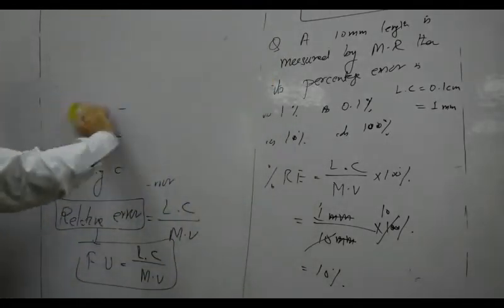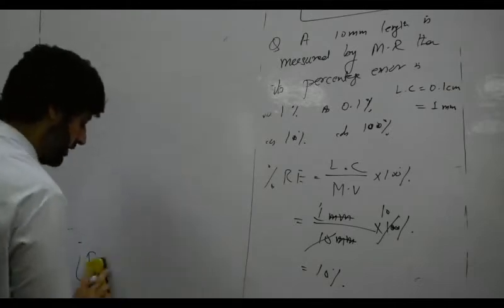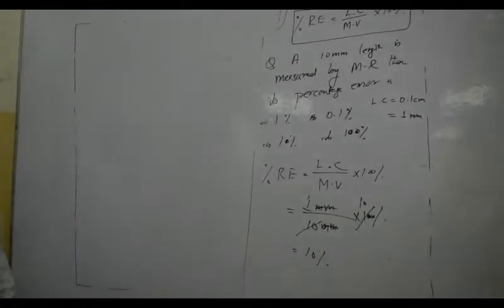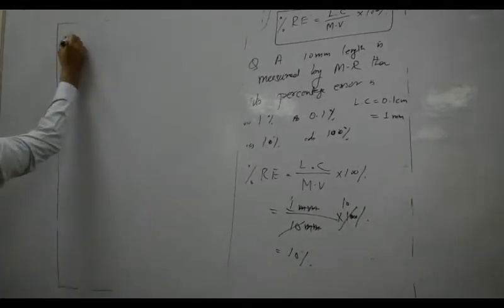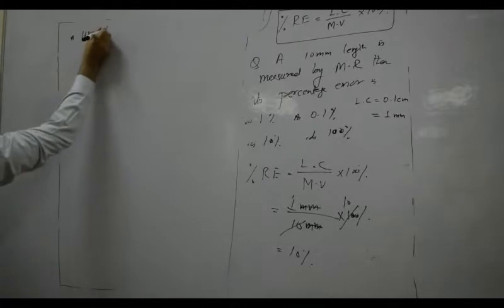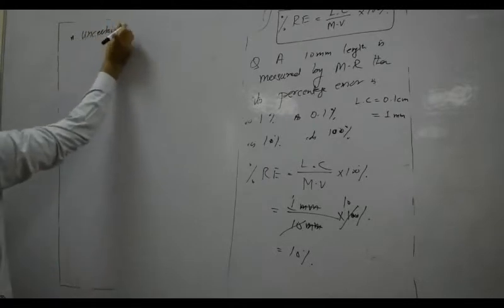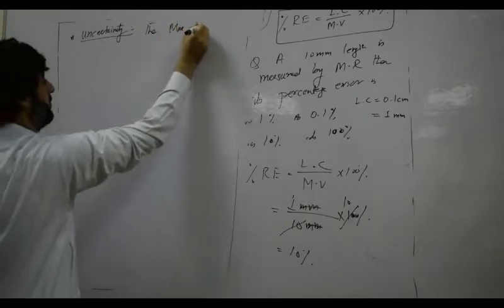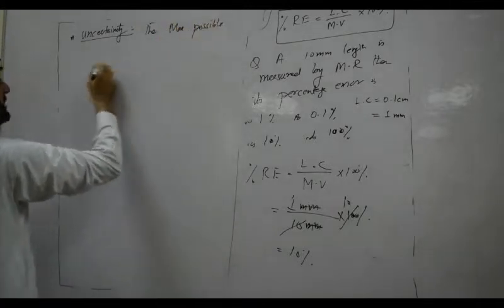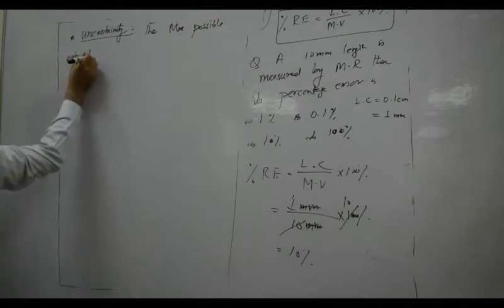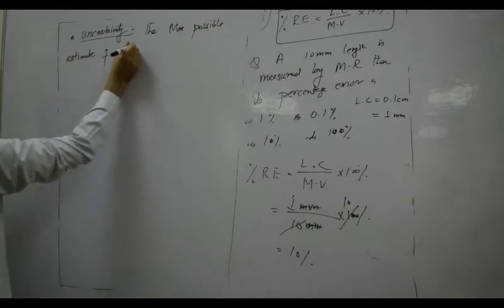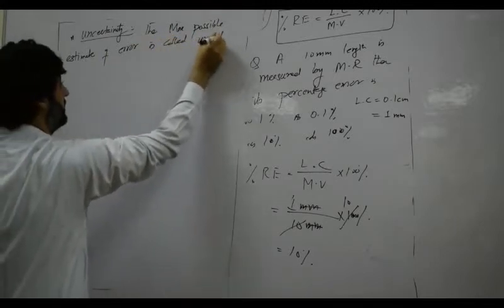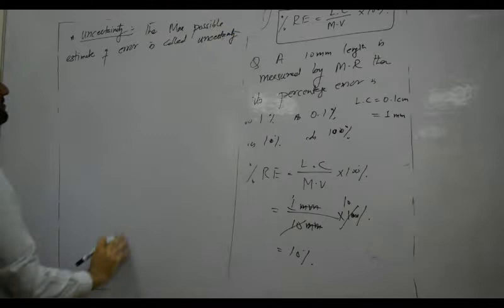Okay, this is all about accuracy. Now come towards uncertainty.